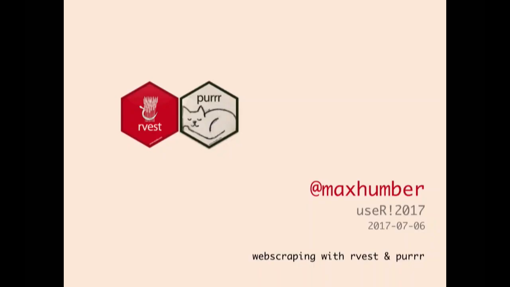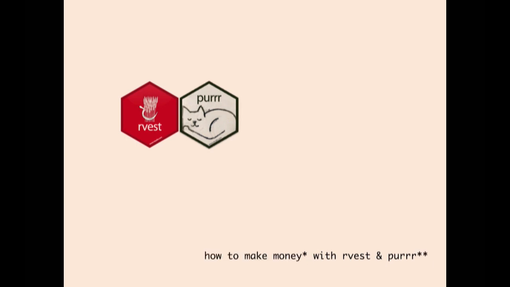So this is web scraping with rvest and purrr. My colleagues really always tease me about, like, you have the worst talk titles. So I thought I'd spice it up a little bit, and we're going to alternatively call this How to Make Money with rvest and purrr.